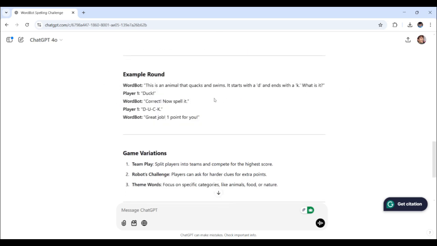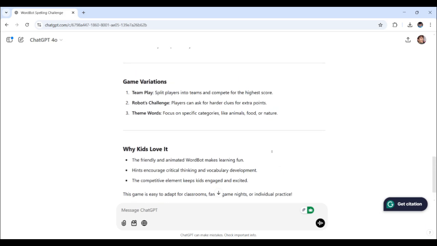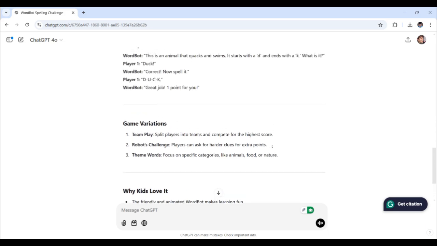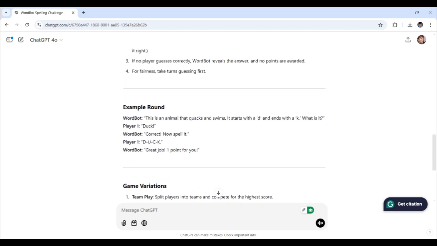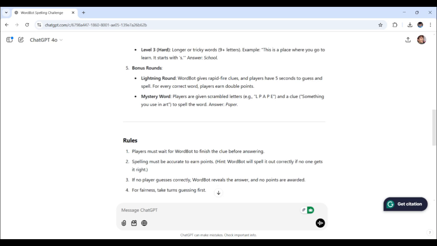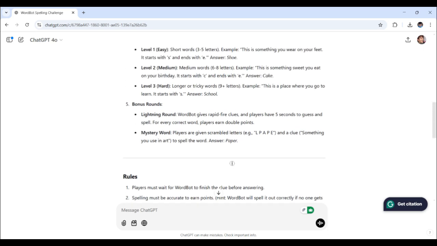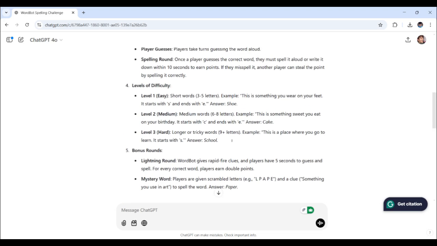The clue, the player guessing the word. Now they have to spell it, either verbally or written. There we go. And yeah, so it's all laid out with the robot game. Not only makes spelling practice fun, but also adds an element of interaction. The rules are straightforward, and the examples make it easy to implement. This is a great starting point. You can, of course, customize it further by adding like more challenging levels or even integrating it with technology for